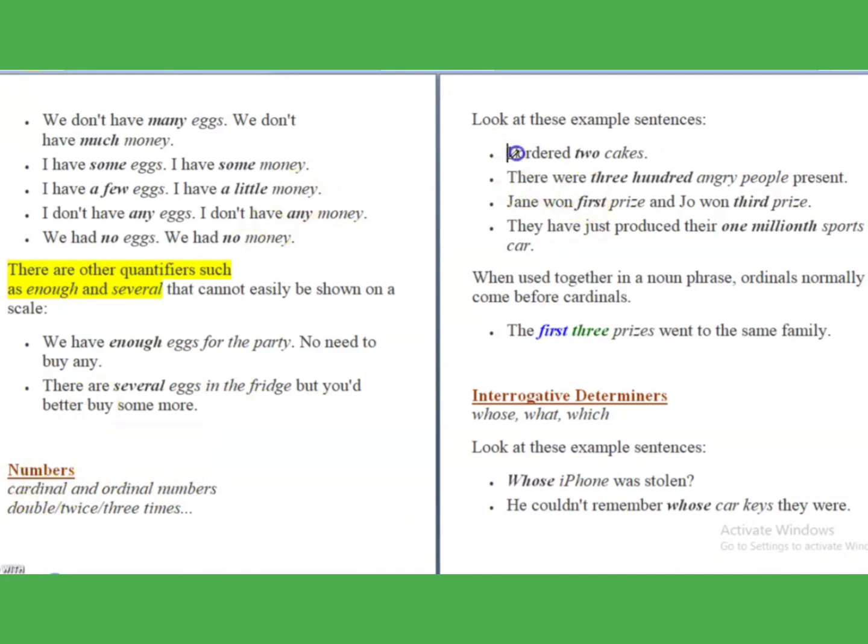Like, I ordered 2 cakes, there are 300 angry people present, John won first prize and Joe won third prize. So these are the few examples I have written for you.